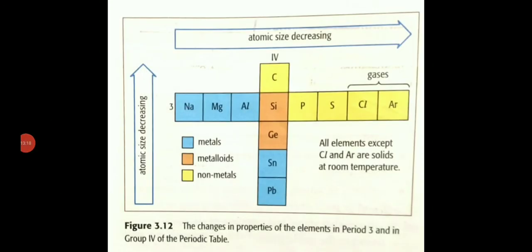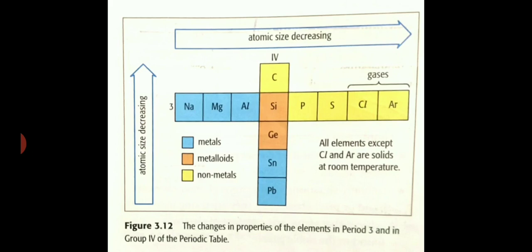Now we are moving to the last topic. A few we have discussed already. This is group 1, and groups 1, 2, 3, 4, 5, 6, 7, 8. All the groups are represented.